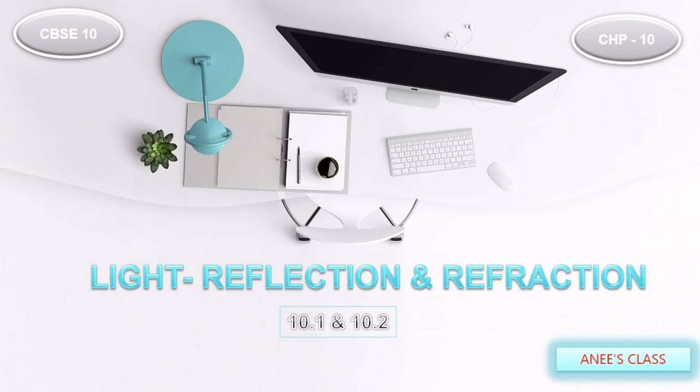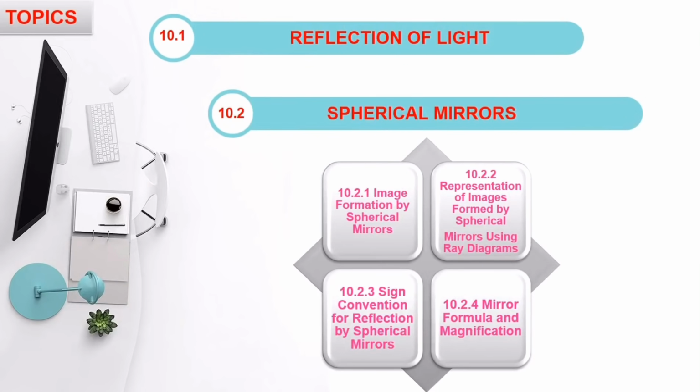In this video, we are going to explore Chapter 10, Light: Reflection and Refraction, topics 10.1 and 10.2. Let me first introduce the topics and subtopics covered in this video. 10.1, Reflection of Light. 10.2, Spherical Mirrors. Under spherical mirrors, we have four subtopics: 10.2.1 Image formation by spherical mirrors, 10.2.2 Representation of images formed by spherical mirrors using ray diagrams, 10.2.3 Sign convention for reflection by spherical mirrors, 10.2.4 Mirror formula and magnification.